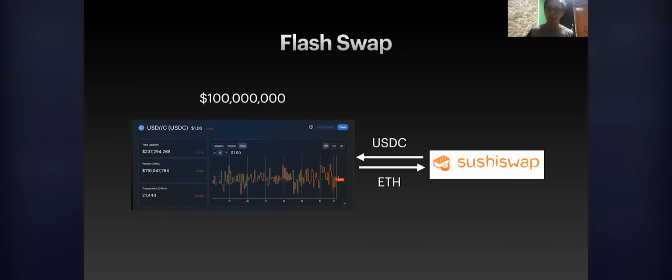So in some cases, like in the way my bot works, it's as if I was paying zero fees, because either way, I would pay the swap fees for Uniswap and SushiSwap. But since I'm doing the flash swap, I'm not paying for having the optimistic transfer feature. I'm just paying the fee in the swap that I would pay anyway. That's why flash swaps are so special, because in some strategies you can have lower fees, such as in the case of my bot, which I will be showing you very soon. Also, there's a huge amount of liquidity available on Uniswap pools, and also on SushiSwap liquidity pools.